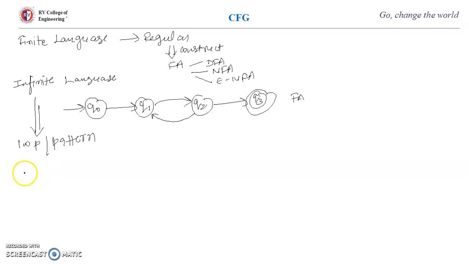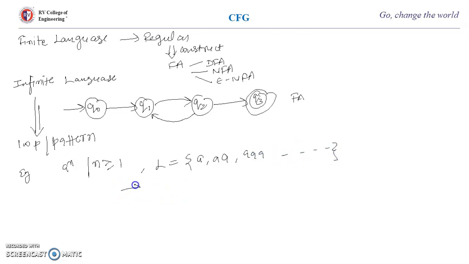Now for example, if we say a power n, where n is greater than or equal to 1, the meaning is my language has minimum one a, because n is greater than or equal to 1. And when n is greater than 1, so 2a or 3a or any number of a is possible.